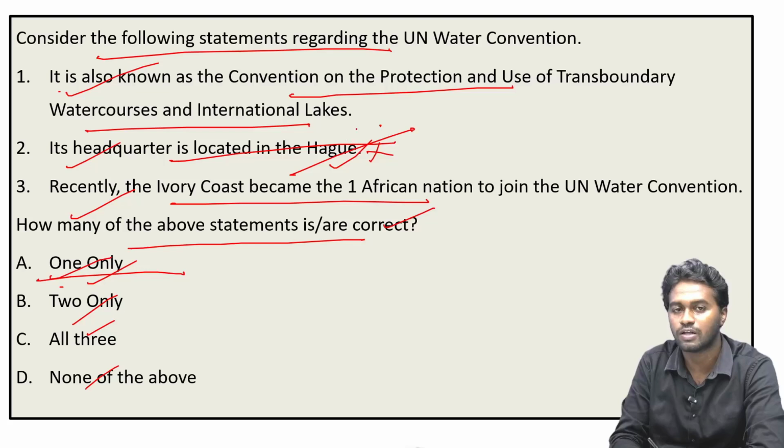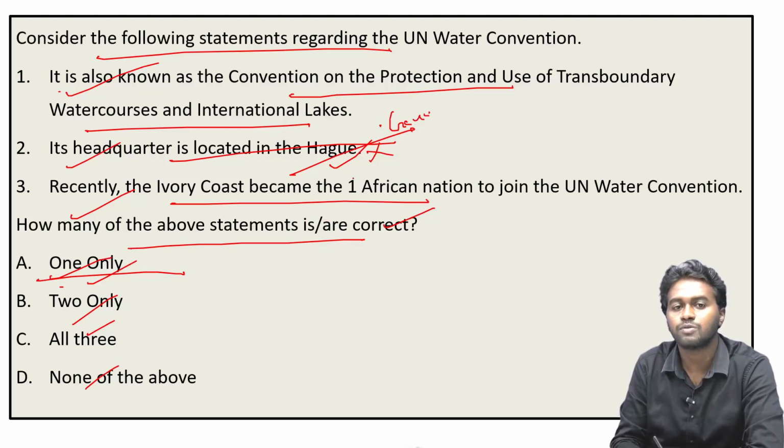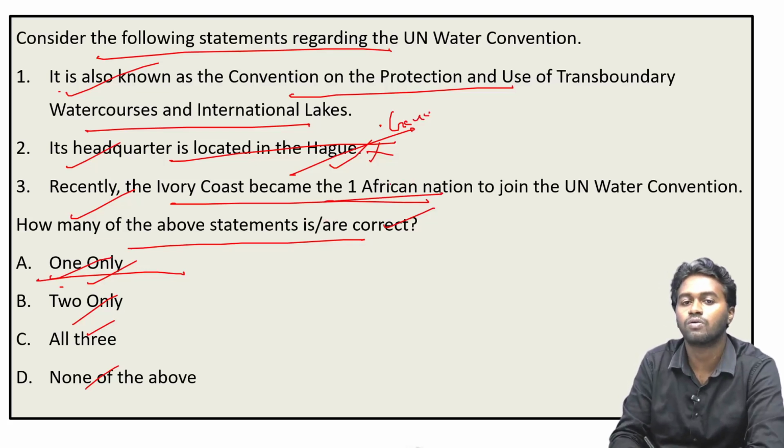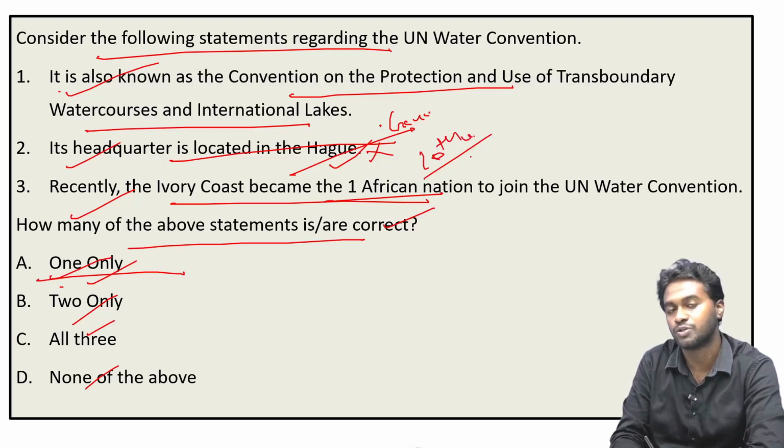The Hague is located in the Netherlands, so the headquarters of this UN Water Convention is located in Geneva. Recently, Ivory Coast became the first African nation? No, Ivory Coast was the 10th African nation to join the United Nations Water Convention, and therefore statement 3 is also incorrect.